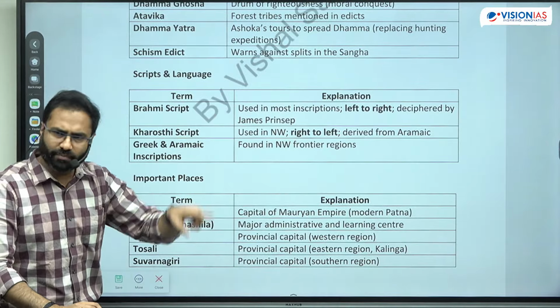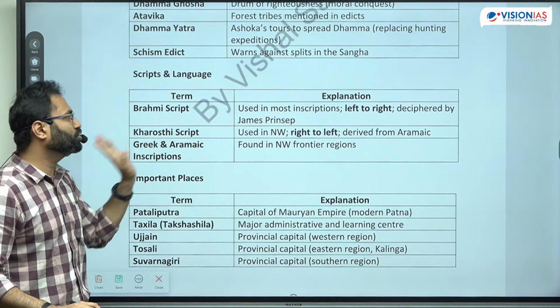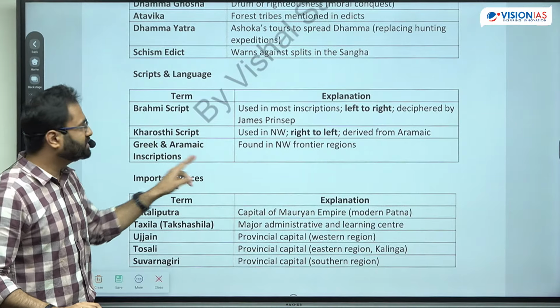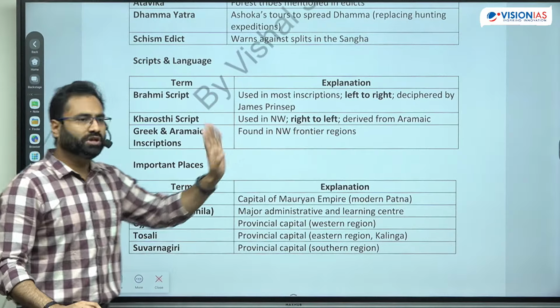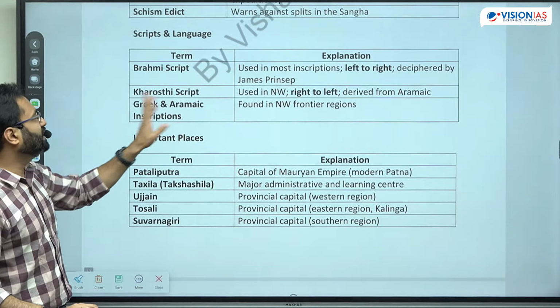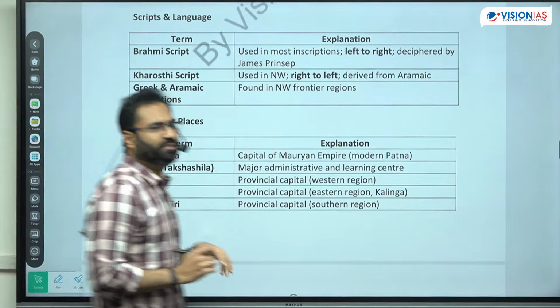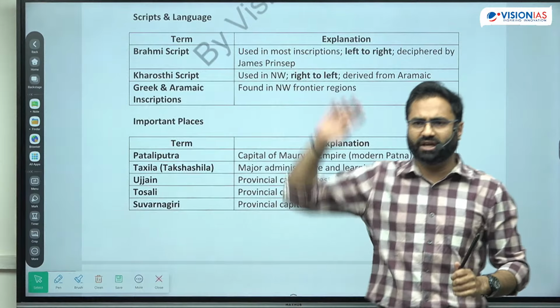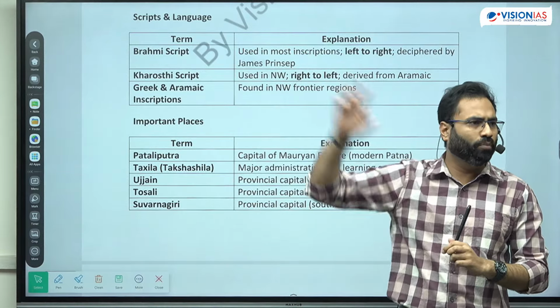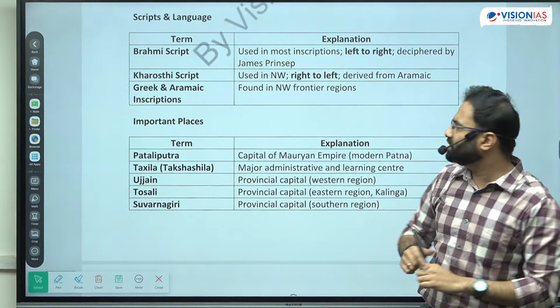Then there is the Brahmi script, written left to right, mainly used for the Ashokan script of the mainland territories. In the Northwest there was utilization of the Kharoshthi script, mainly written right to left. Then there are Greek and Aramaic inscriptions. So the Greek and Aramaic inscriptions talk about the connection during the Mauryan time period with Rome, with Greece and different other regions.